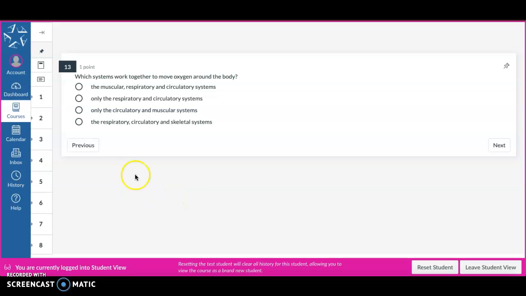Question 13. Which systems work together to move oxygen around the body? The muscular, respiratory, and circulatory systems; only the respiratory and circulatory systems; only the circulatory and muscular systems; the respiratory, circulatory, and skeletal systems.